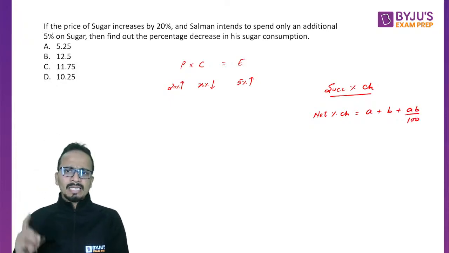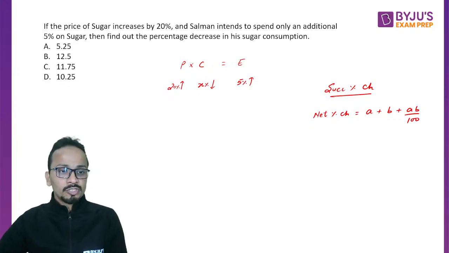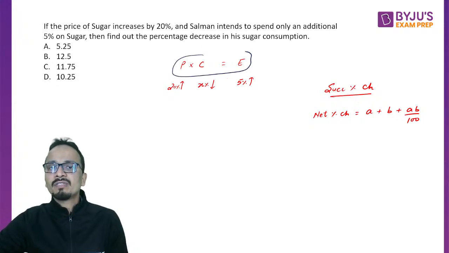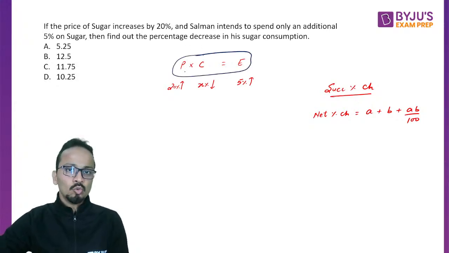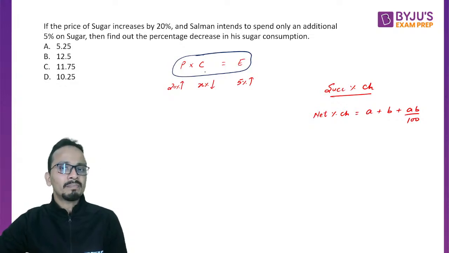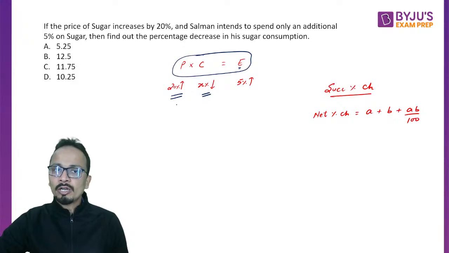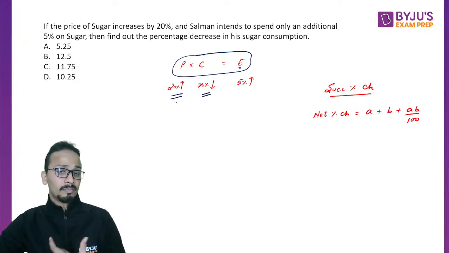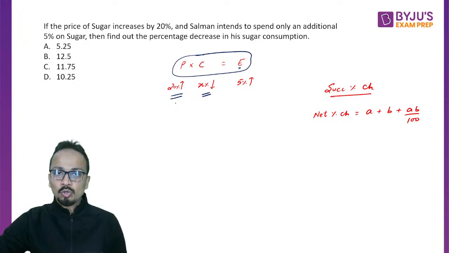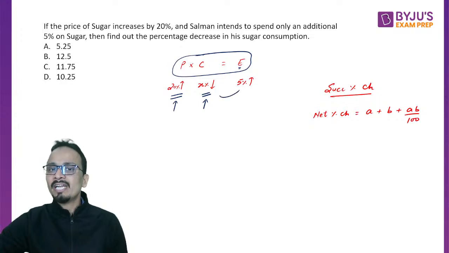Now this concept can be used whenever you have multiplications. There are two parameters which are getting multiplied to get some third parameter. So the successive percentage change on these two values will give you a net percentage change in expenditure.